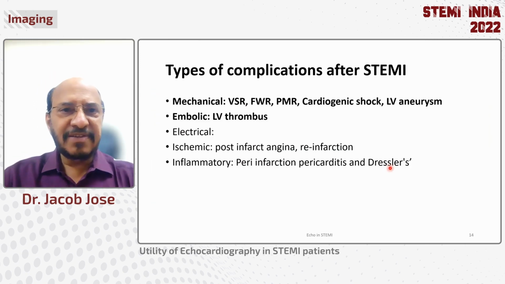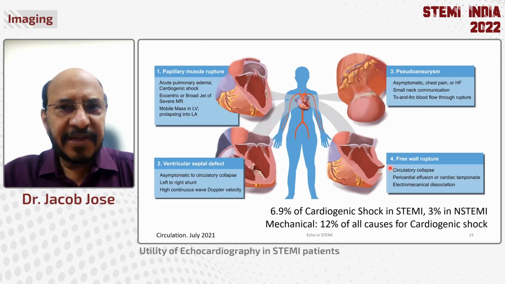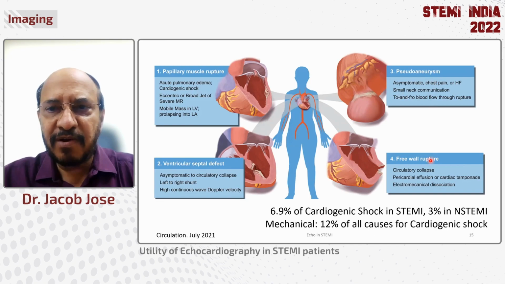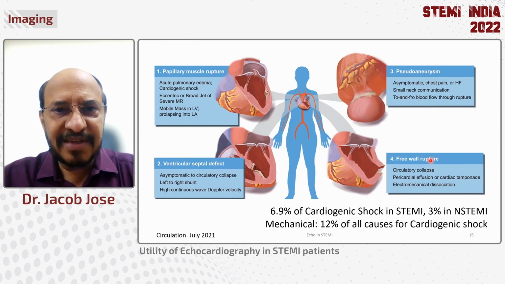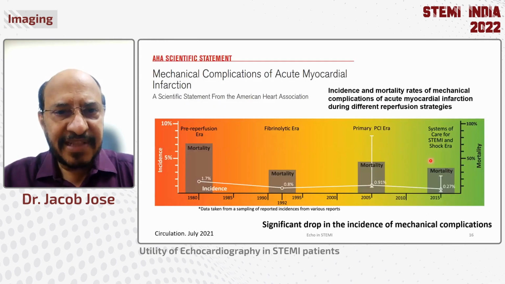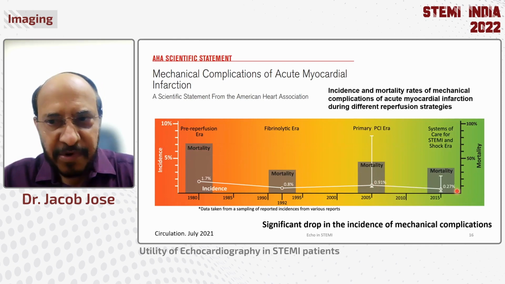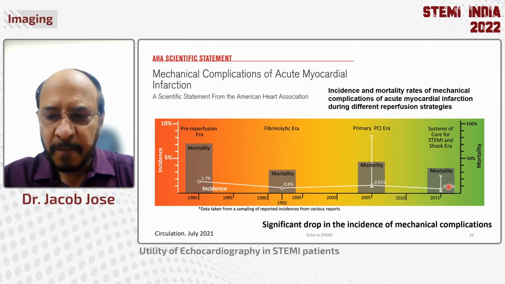Let me move on next to the complications that can easily be picked up with echocardiogram. Shown here are a papillary muscle rupture, a ventricular septal rupture, an aneurysm formation, and a free wall rupture. I will show you examples of all of them. It is said that these mechanical complications have come down from the pre-reperfusion era to the lytic era to the primary PCI era. Now it's only around 0.27%.